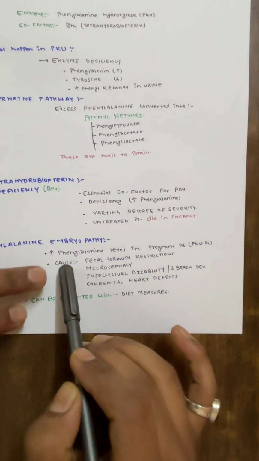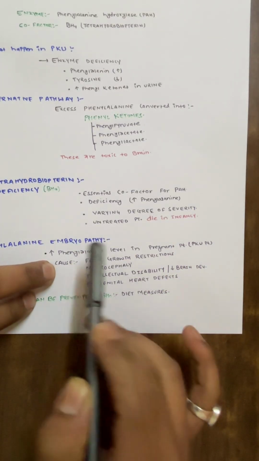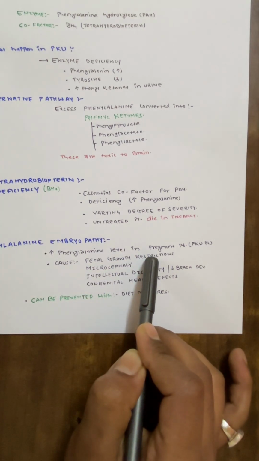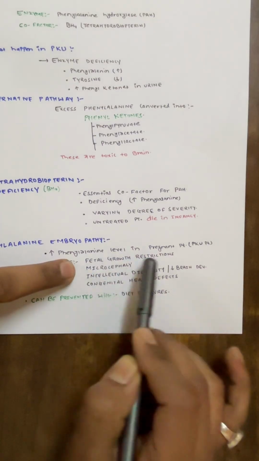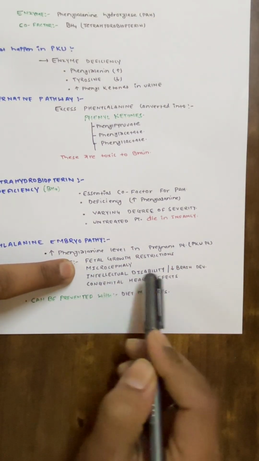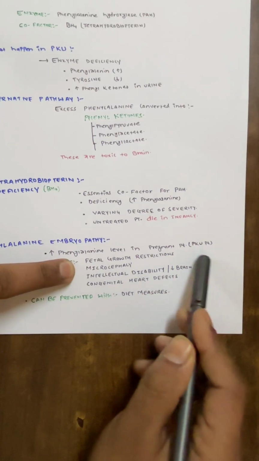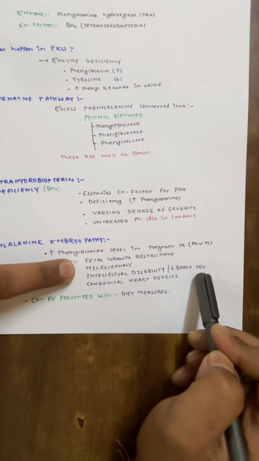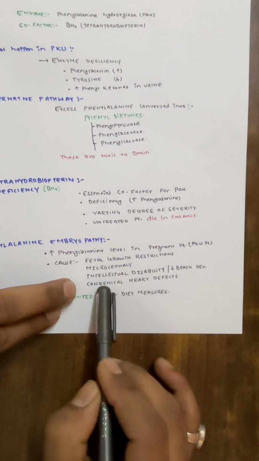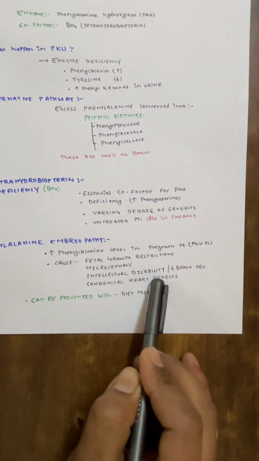The increased phenylalanine will cause fetal growth restriction, microcephaly, small head, intellectual disability, or we can say decreased brain development because of these phenylketones. Then they will have congenital heart defects.